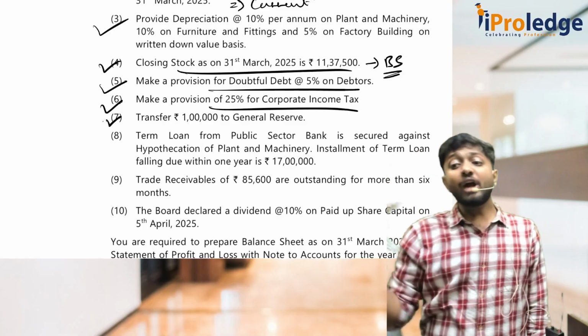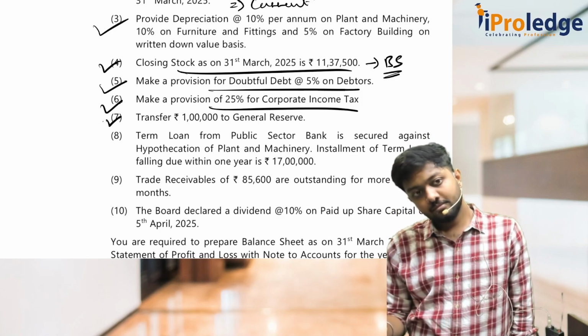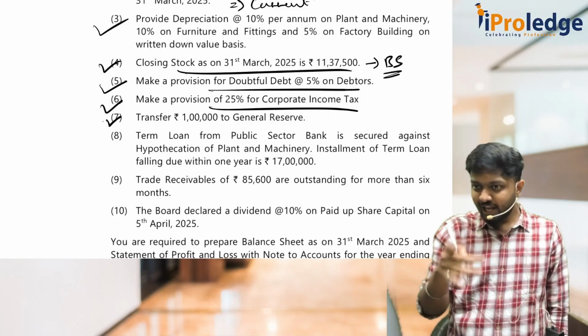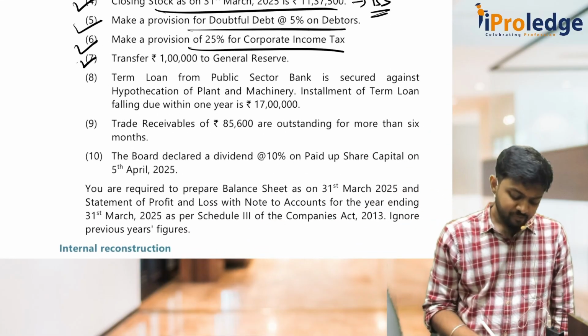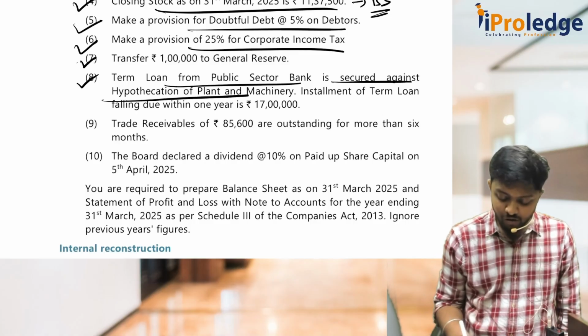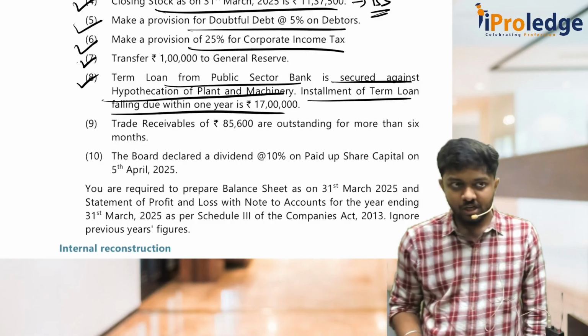On what amount will you calculate this 25%? You will prepare P&L, no, in schedule 3. P&L profit, on that you will calculate 25%. Same question we have. Next, term loan from public sector bank is secured against hypothecation of plant and machinery, and installment of term loan falling due within 1 year is 17 lakhs.